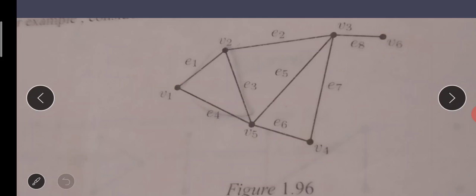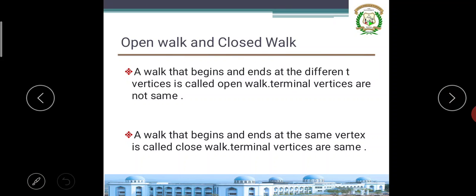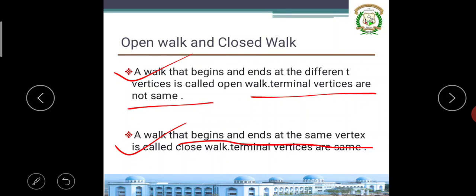Where open walk and closed walk differ, I will tell you. Closed walk first. A walk that begins and ends at the same vertex is called a closed walk. The terminal vertices are the same: where we started the journey, we reach the same destination. An open walk is a walk that begins and ends at different vertices. The terminal vertices are different, not the same, in an open walk. In a closed walk, the walk begins and ends with the same vertex, so the terminal vertices are the same.